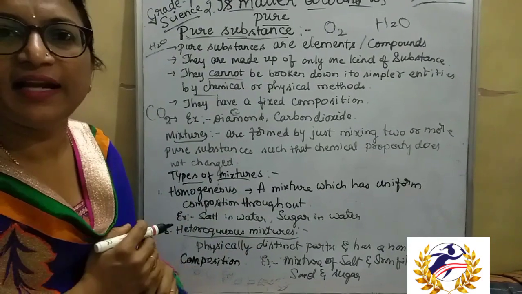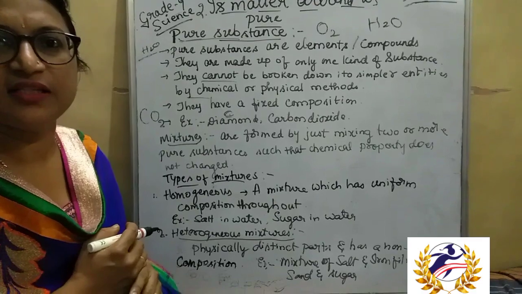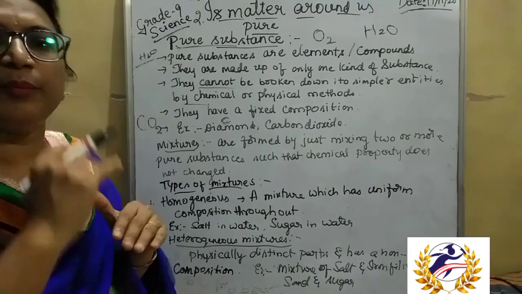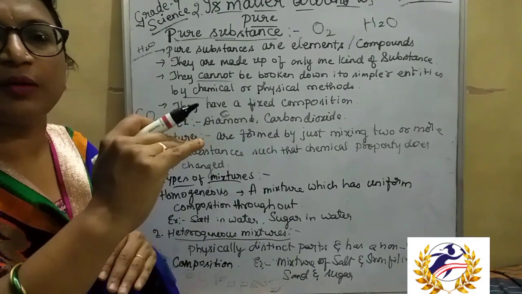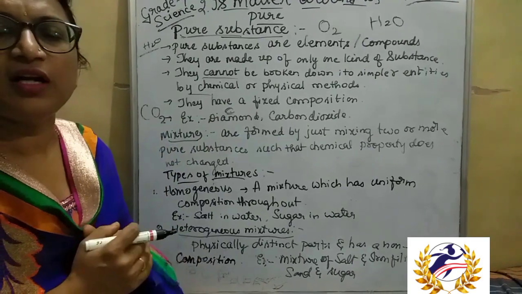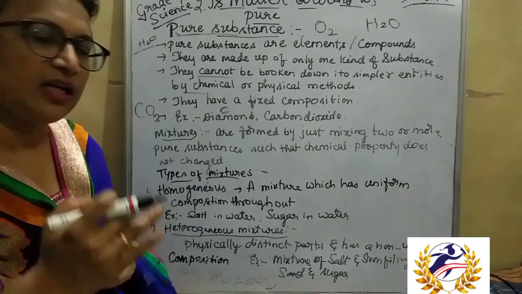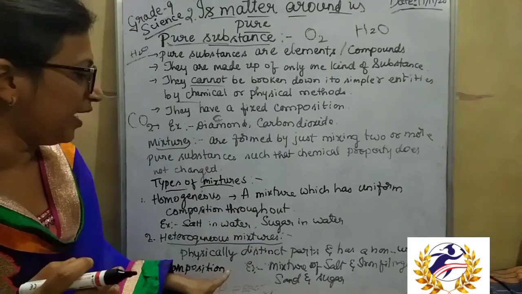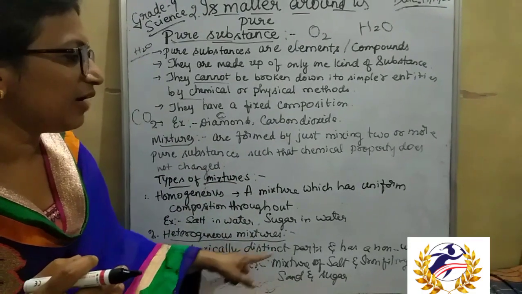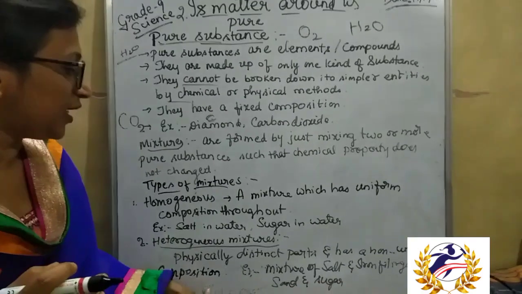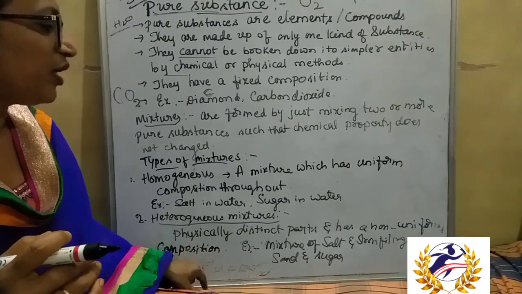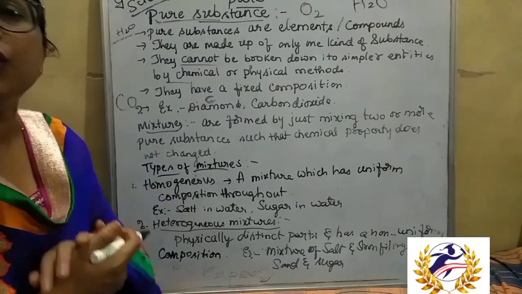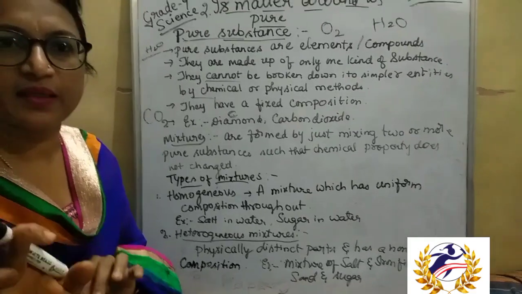For example, oil and water. When mixed, the oil separates from the water; it floats on the upper surface and the water is beneath. So they form two distinct layers which can be seen with the naked eye. They have a non-uniform composition. These types of mixtures are called heterogeneous mixtures.